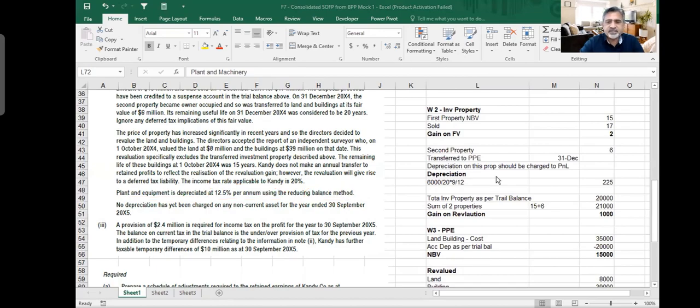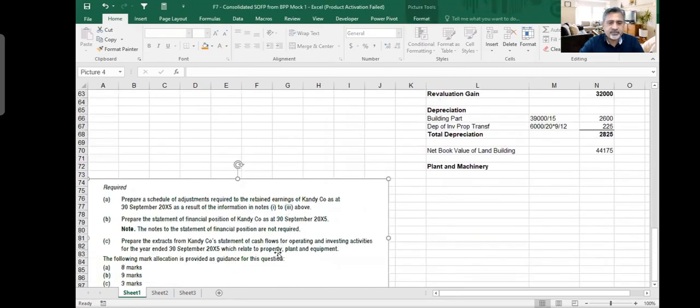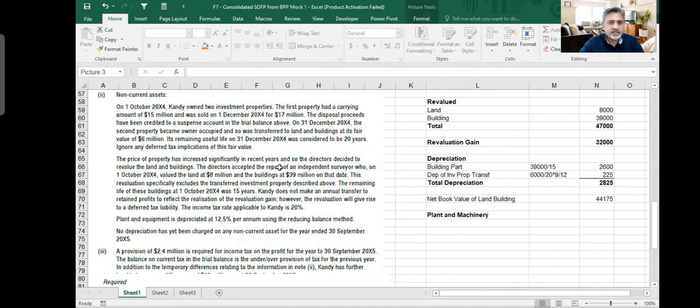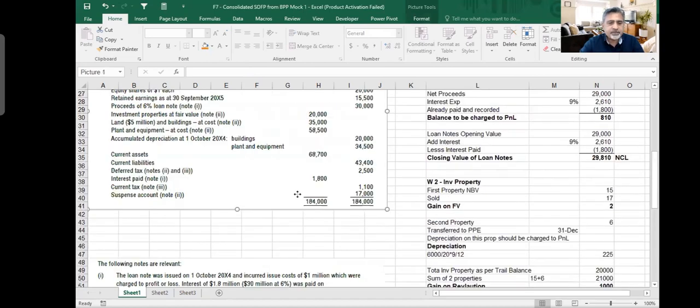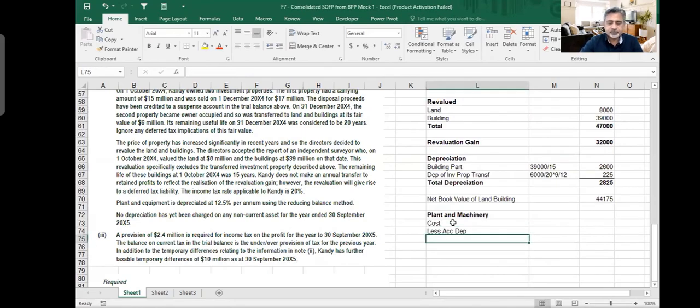So let's first see plant and machinery. Let me just drag it a little bit down so that we don't have to scroll much. So if I see the statement, how much is my plant and machinery at cost? So plant and machinery, I would say cost less accumulated depreciation, and book value at beginning of the year.